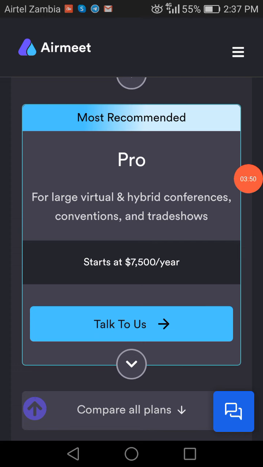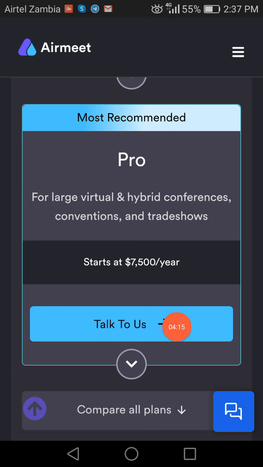On Pro, you're going to be getting advanced features for large virtual and hybrid conventions and trade shows. If you're a big company, a big cooperative, a big business, and you want to enjoy high features on Airmeet, I suggest that you go for the Pro plan.